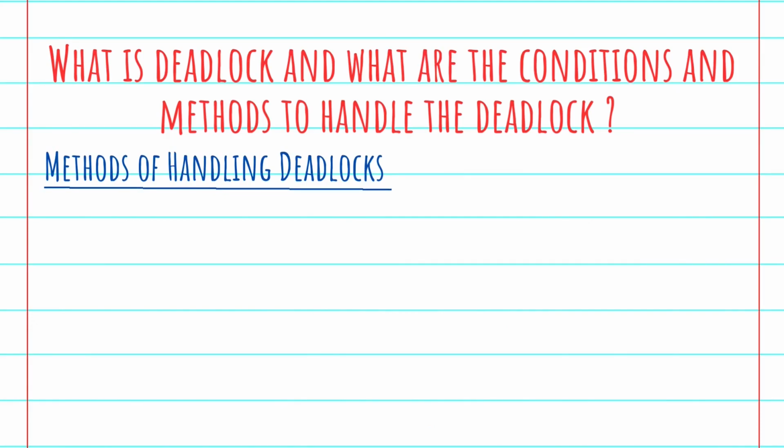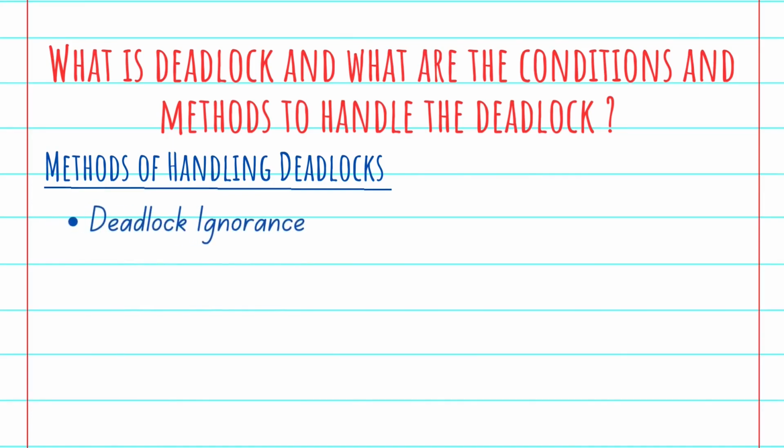All four conditions are necessary for deadlock to occur. If any single one is prevented or resolved, the deadlock is resolved. Got it? Then the next is how we can handle the deadlock if it occurs in the operating system. Deadlock could be handled in four ways.